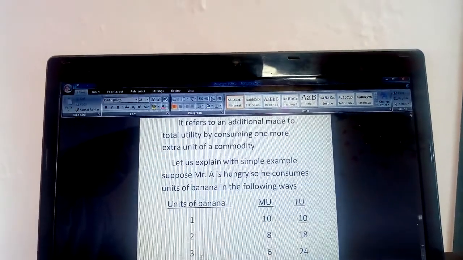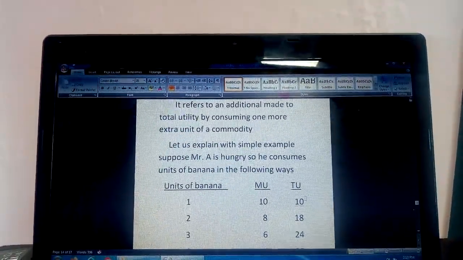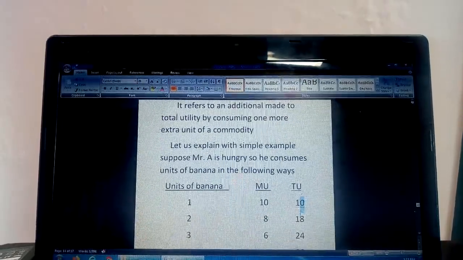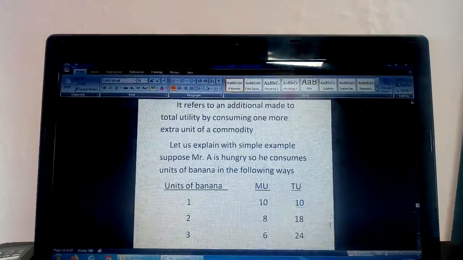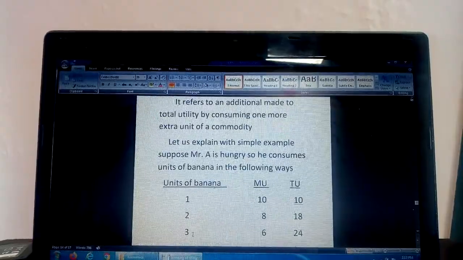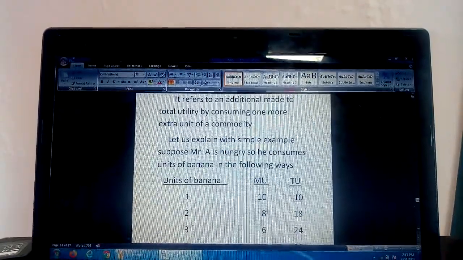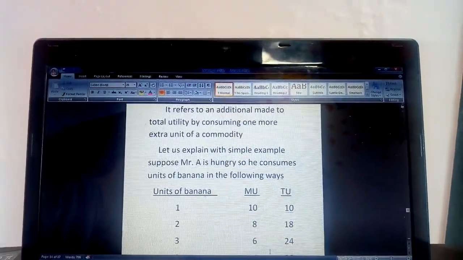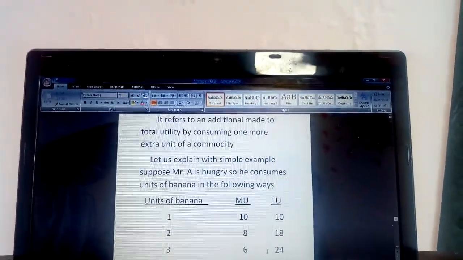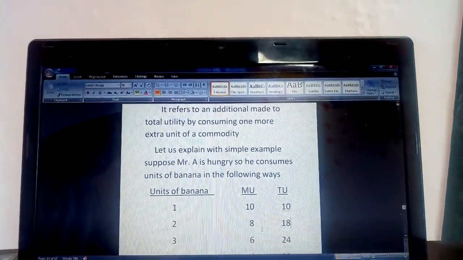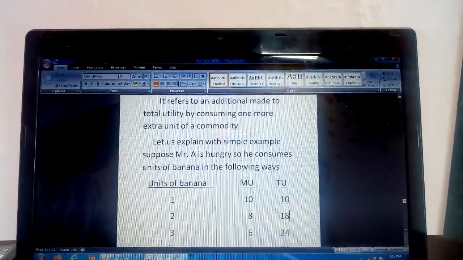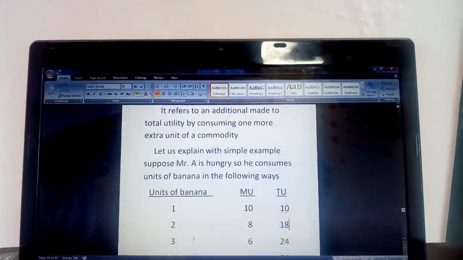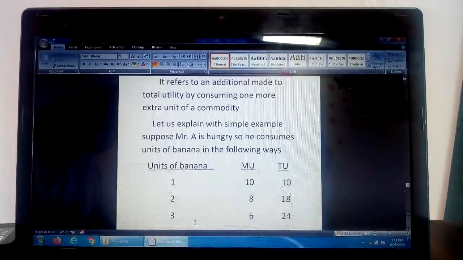From second one, he gets 8. 8 is added to the total utility. 10 plus 8, that is total becomes 18. When he consumes one more additional unit, that is the third unit of banana, it gives 6 and it is added to the total utility, that is 18. So 10 is the marginal utility of first unit, 8 marginal utility of second unit and 6 marginal utility of third unit.